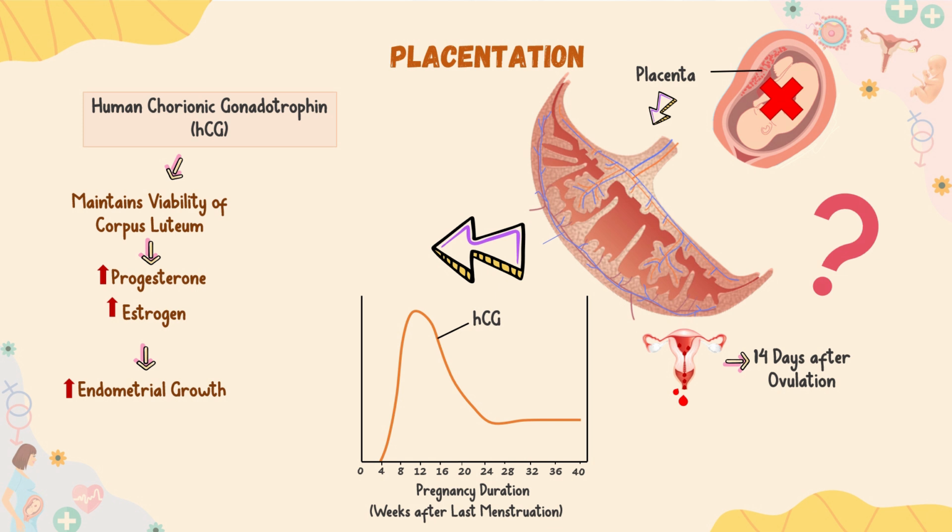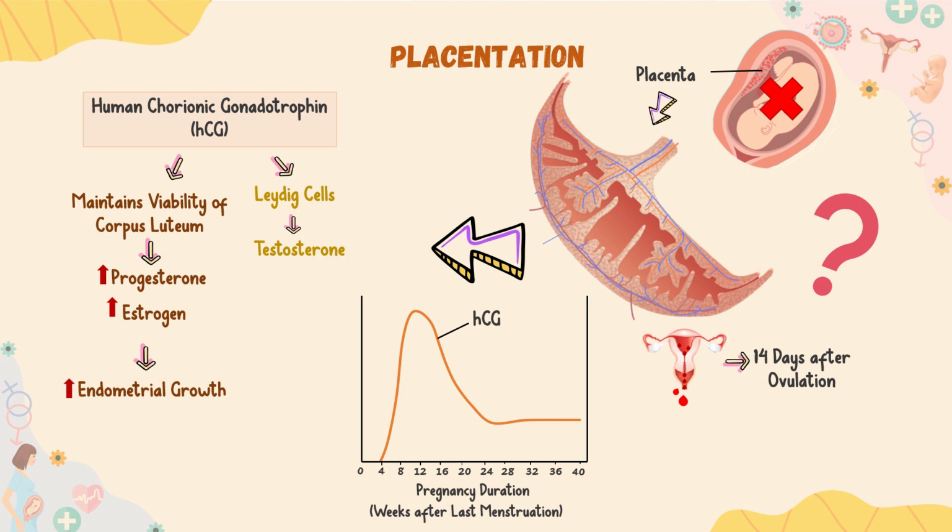Its secretion can be measured to 9 days after ovulation, shortly after implantation. Then, it rises rapidly to reach a maximum level at about 10 to 12 weeks of pregnancy, and then decreases back to a lower value by 16 to 20 weeks.